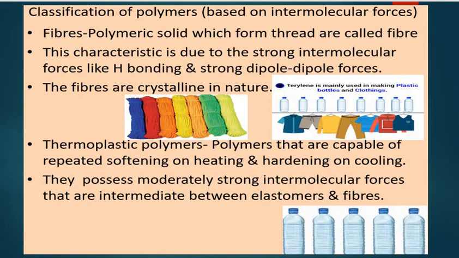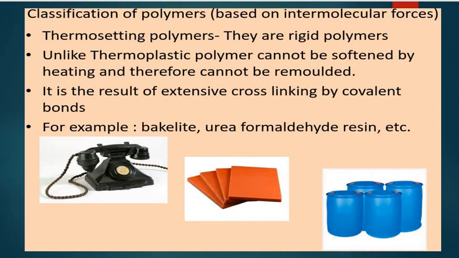Next are thermosetting polymers. Thermosetting polymers are rigid polymers. During their formation, they have the property of being shaped on heating, but they get hardened while hot. Once hardened, they become infusible, cannot be softened easily on heating, and therefore cannot be remolded. This characteristic is the result of extensive cross-linking by covalent bonds formed in the molds during hardening or setting of the polymer while hot. Examples: bakelite or urea formaldehyde resin.